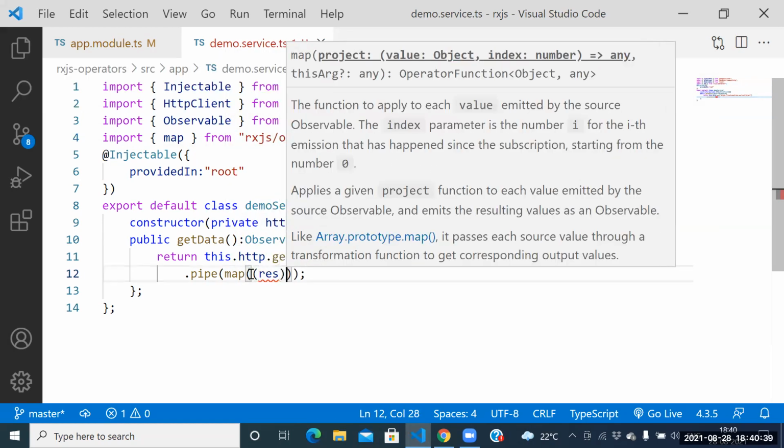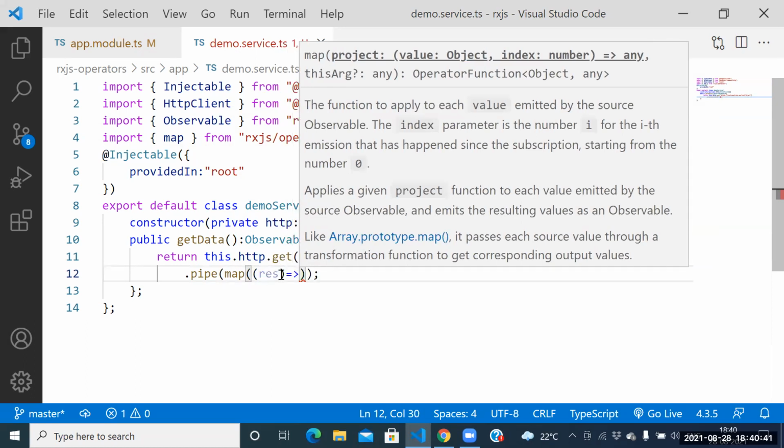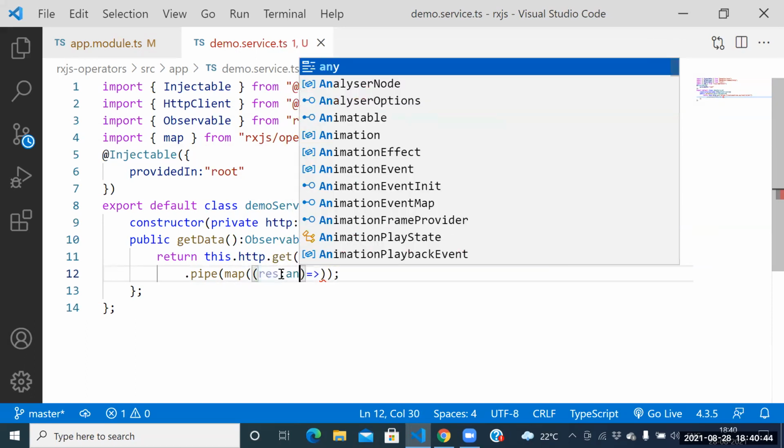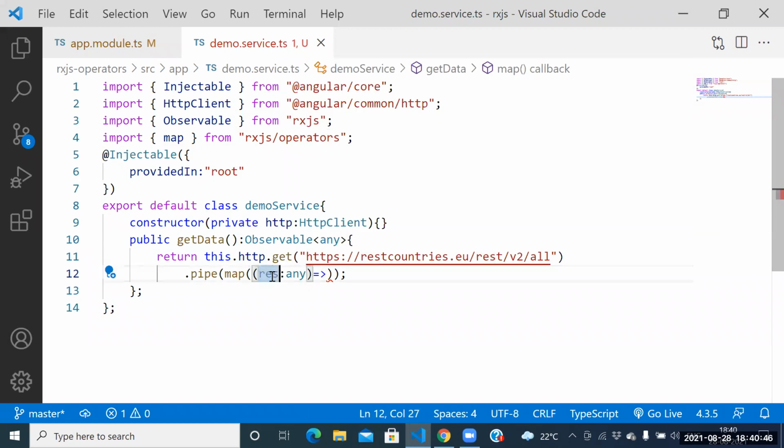Here itself we are getting the result. So what is the result here? The result is the array. Yes. So how to manipulate that array?